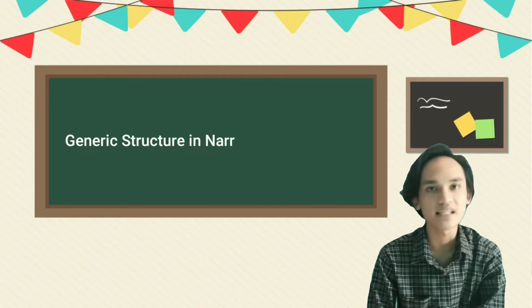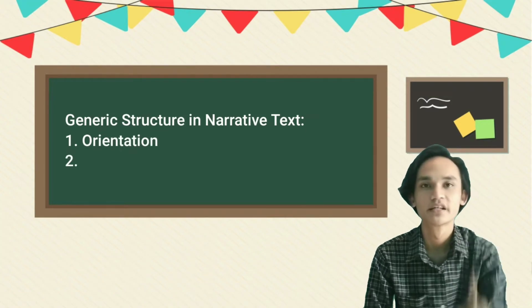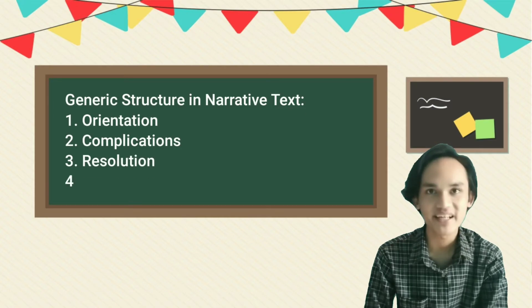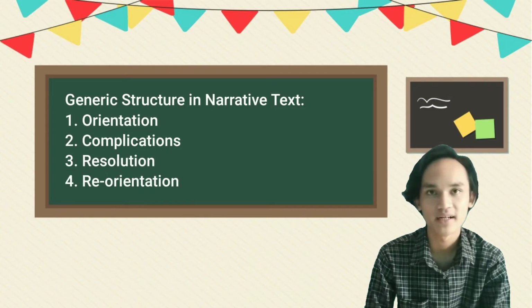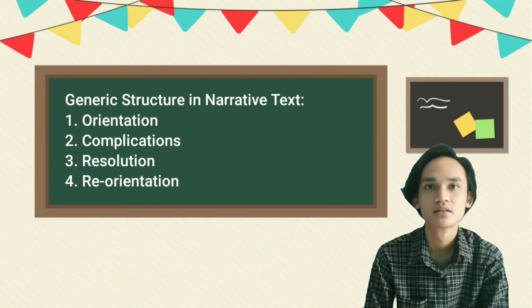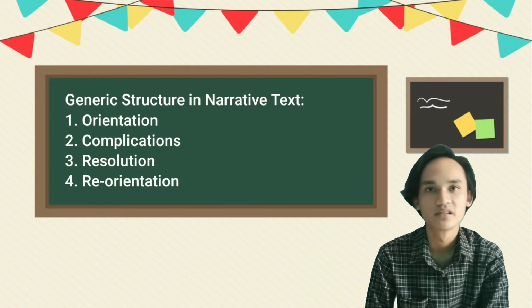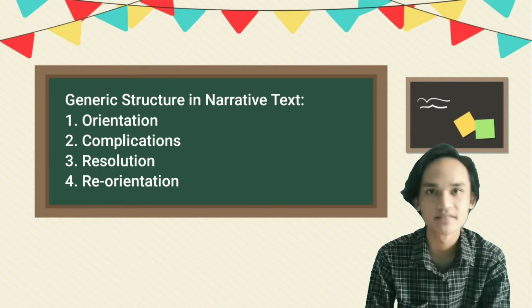In a narrative text, there are 4 structures. The first is orientation. Orientation contains an opening paragraph where the characters of the story are introduced. The second is complication. In this section, problems in the story arise.